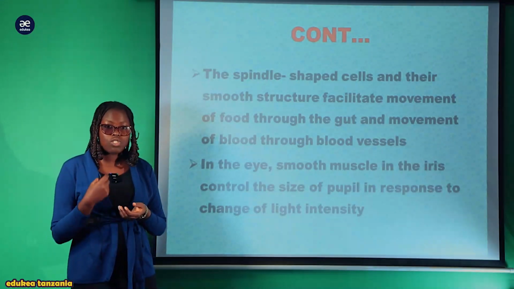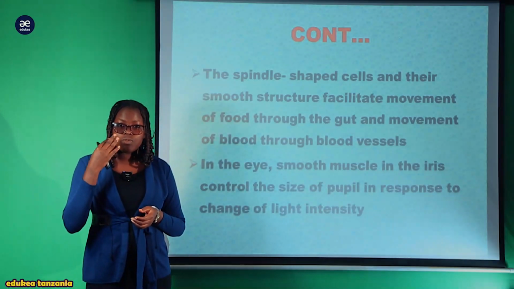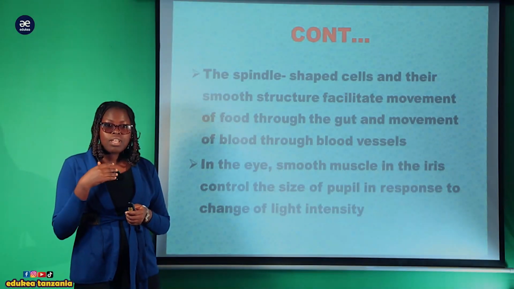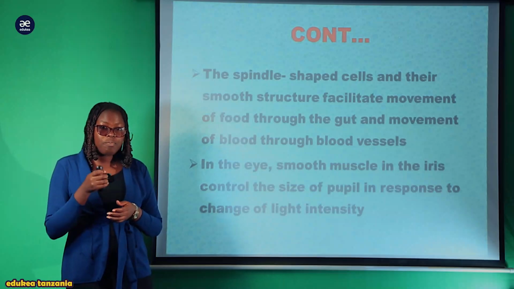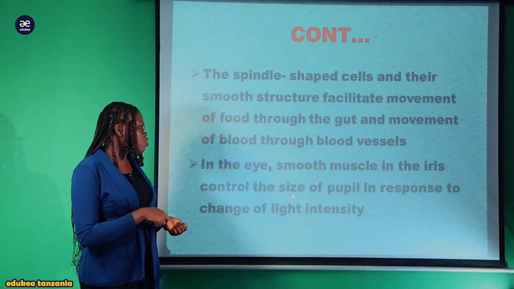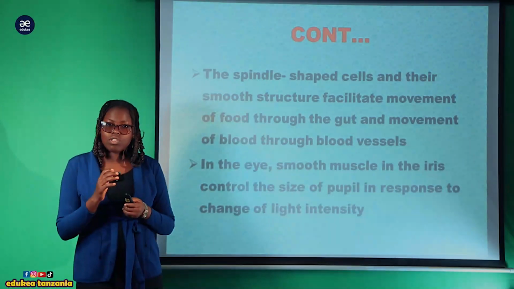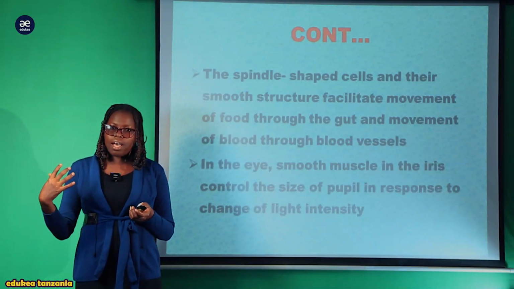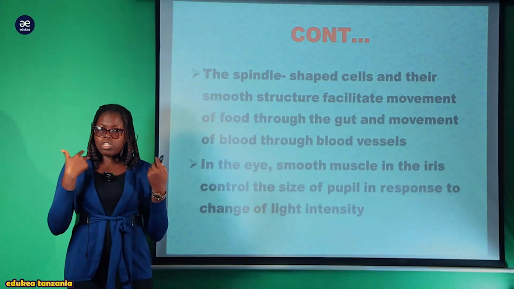Also vile vile katika macho, within the iris, uwezo ukakontroli the movement of the eye ball, kope, uwezo control the movement of the eye ball. Kwa mfano, the smooth muscle in the iris control the size of the pupil in response to change of the light intensity. Kwa mfano ukiangalia ghafla tu uko katika normal light, afu ghafla tu mtu akawasha torch kukumulika machoni, ghafla tu utajikuta tayari umeshafumba macho.